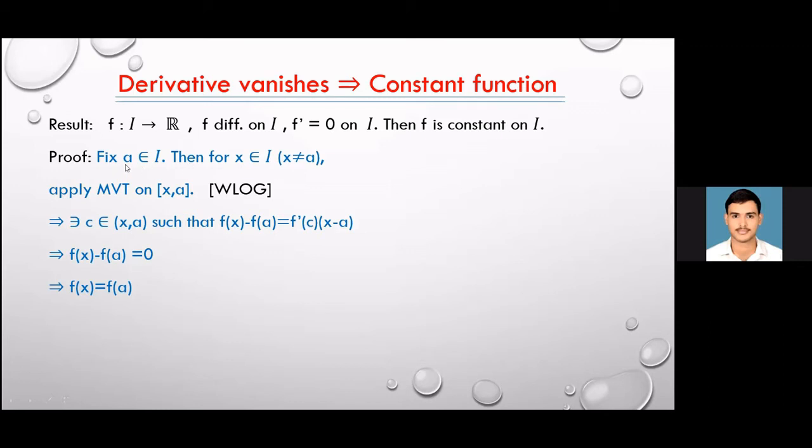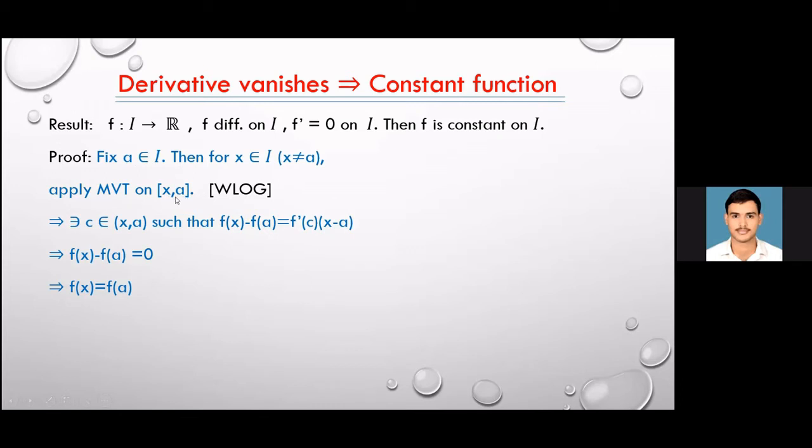So we fix any a belonging to this interval, then taking any arbitrary x not equal to a. So by trichotomy, x is greater than a, or x is less than a. I am considering here x less than a without loss of generality.